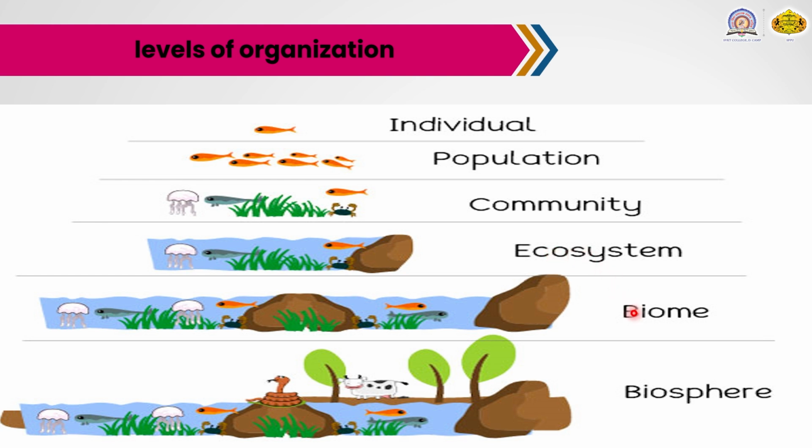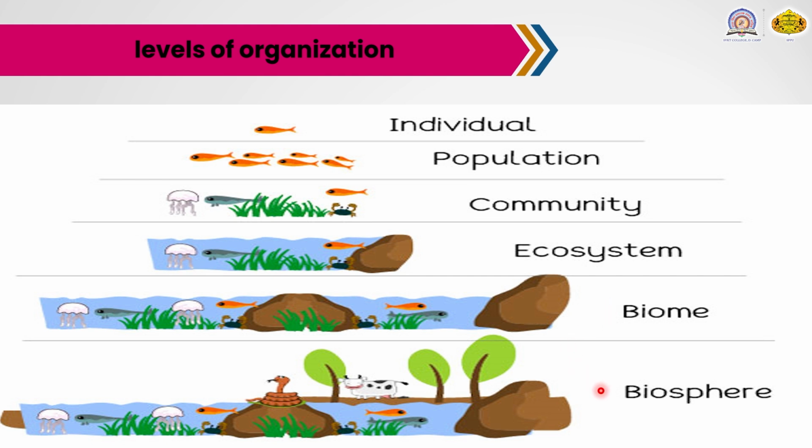After the ecosystem, the next one is the biome. Ecosystems, for example the pond ecosystem, the terrestrial ecosystem and the forest ecosystem, form a particular region or type of region, which is known as a biome. In a biome both biotic and abiotic factors are present, with different types of organisms and animals. This level of organization is known as the biome.